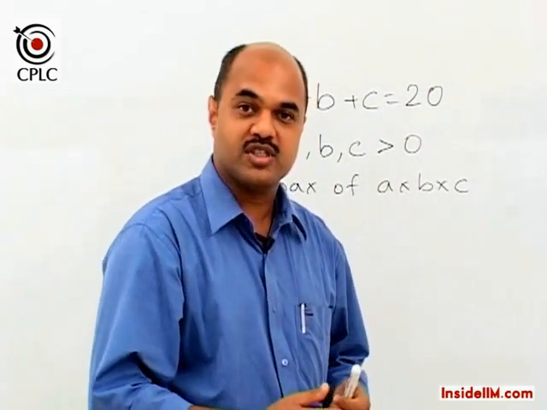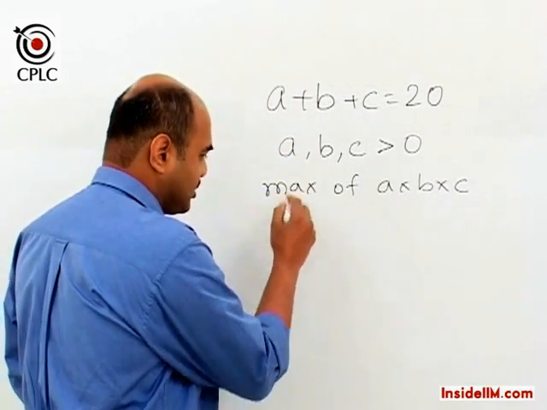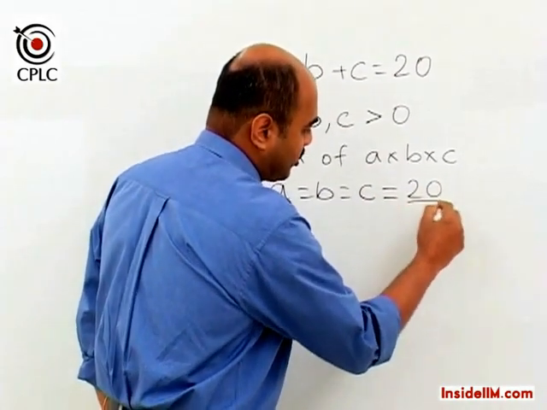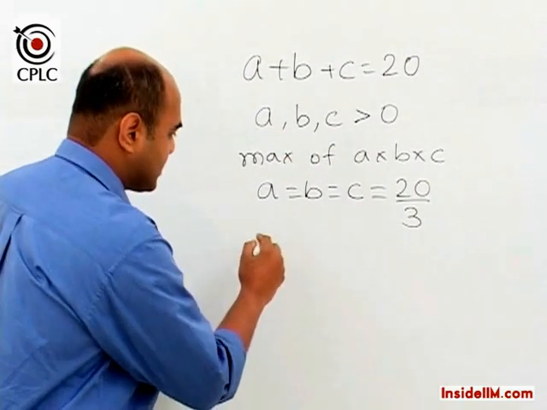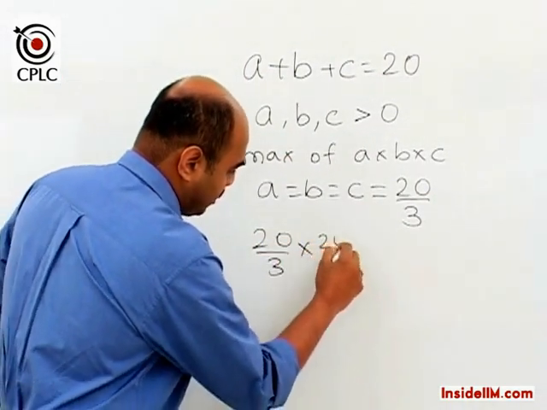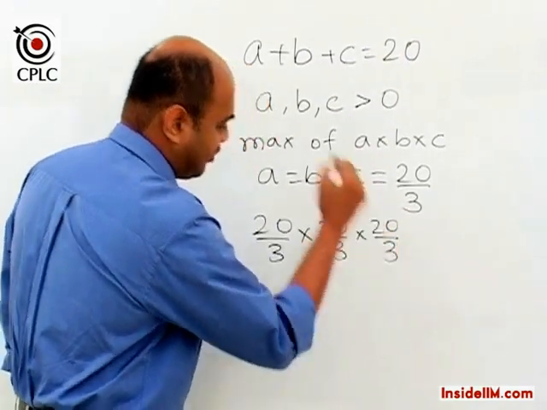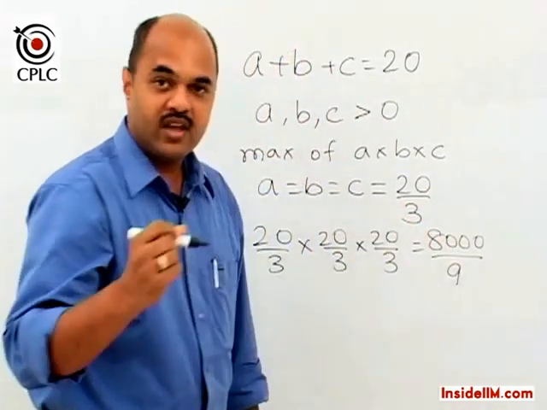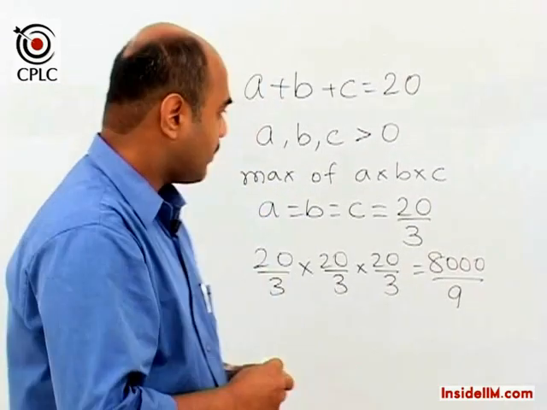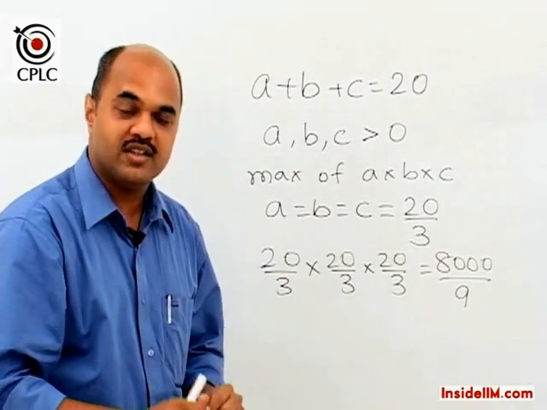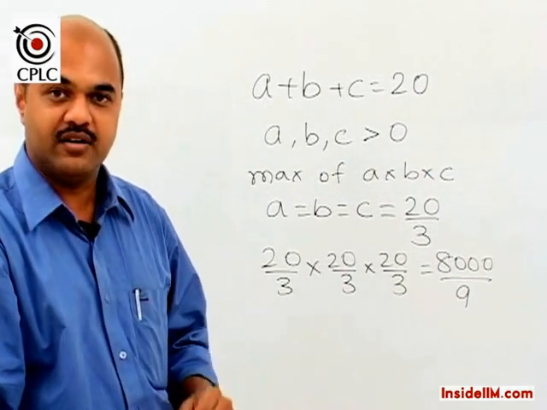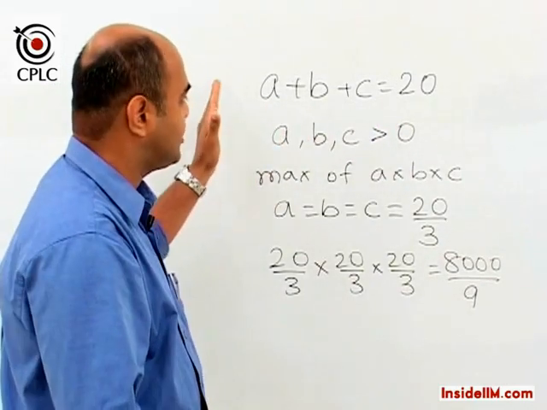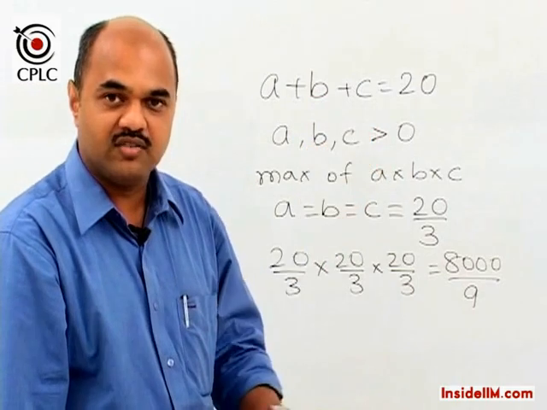Not necessarily true, because numbers can be fractions, and hence this would be maximum if A, B and C are all equal to 20 upon 3, and hence the maximum possible value of the product would be 20 upon 3 into 20 upon 3 into 20 upon 3, which would be 8000 upon 9. Remember, numbers can be fractions. If for this example it was mentioned that the numbers cannot be fractions and they have to be integers, then it is true that each value cannot be equal. A, B and C cannot be equal because 20 is not divisible by 3.